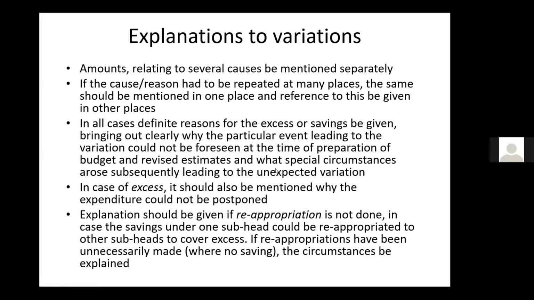Yeah. So one more point is that we have to give explanation where reappropriation is permitted. Suppose between 28 and 32 reappropriation is permitted. In 28 the actual expenditure is very less, and in 32 the actual expenditure is more. So why could we not do reappropriation at the zonal level or unit level? That we need to explain. That means wherever reappropriation possibility is there, we have to exhaust that possibility. We should not leave it.